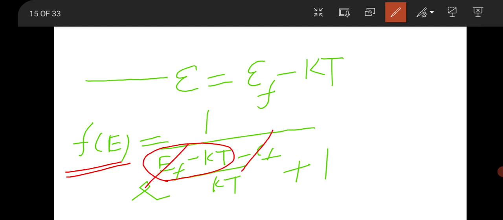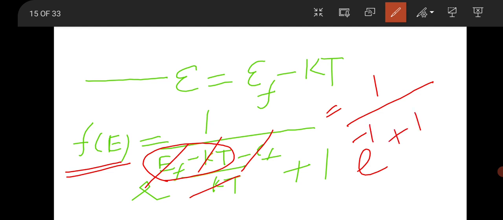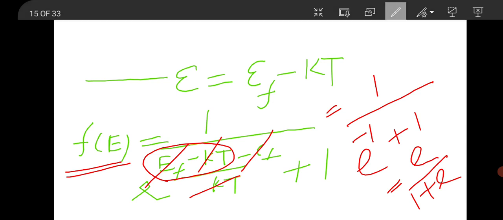So EF is cancelled, kT is cancelled. So I am getting 1 by e to the power minus 1 plus 1. So it will be 1 by 1 plus e. So there is the option like that. I think this question is clear to all of you. There is a state E having energy kT lesser than the Fermi energy, then what will be the probability? The probability will be 1 by 1 plus e.